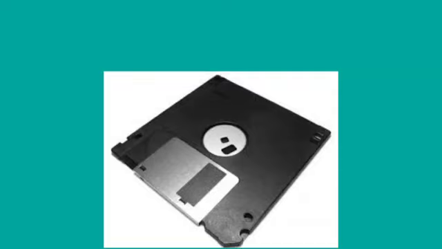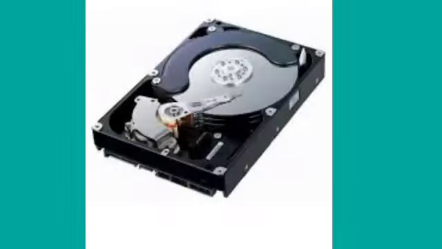Then we can go for hard disk. A hard disk is a set of magnetic disks stacked together, each disk requiring read or write heads, one for each side. The data is stored on the surface of the disk in sectors or tracks. The data from the hard disk can be accessed randomly or directly. Hard disks are larger in size and heavier in weight.